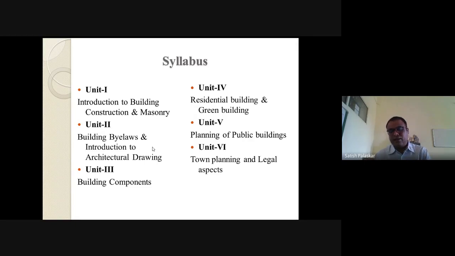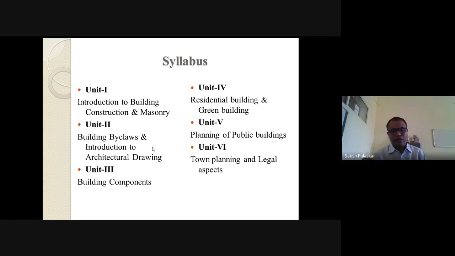Again, what is FSI or FAR, that is floor space index or floor area ratio, how much FSI or FAR is permissible, that part we have to see in the A part. Then height regulations for the building. Horizontal circulation and vertical circulation: passages and corridors are used for horizontal circulation, and staircases, lifts and escalators are used for vertical circulation. That part we will see in A, building bylaws of unit number 2.